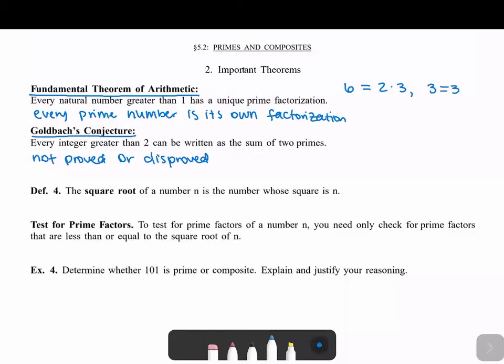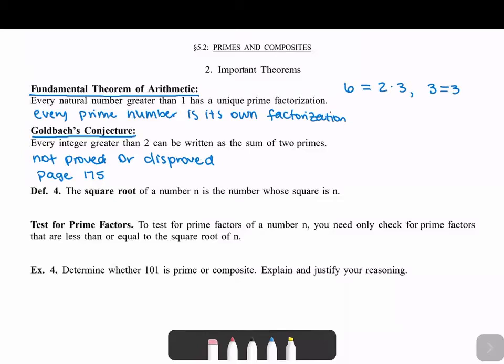And so your textbook has a really nice discussion on this on page 175 of the book. So I would go through and read the discussion in the book, just because it talks about it in a really nice way, and it has a really nice picture to go along with it. So definitely go through and read the discussion on page 175 on Goldbach's conjecture.